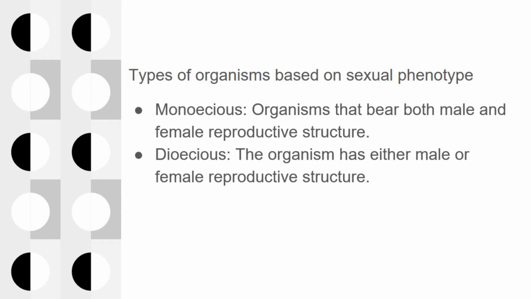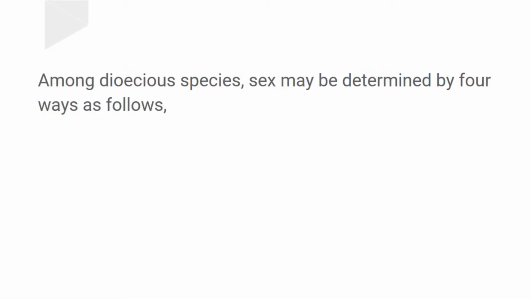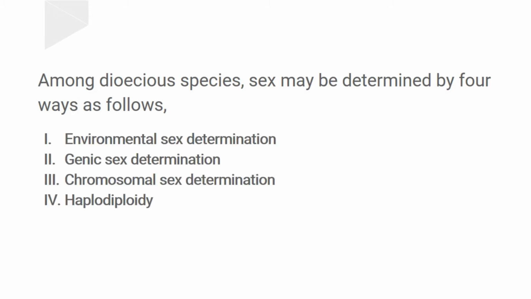In dioecious species, sex determination occurs in four ways: environmental sex determination, genic sex determination, chromosomal sex determination, and haplodiploidy.